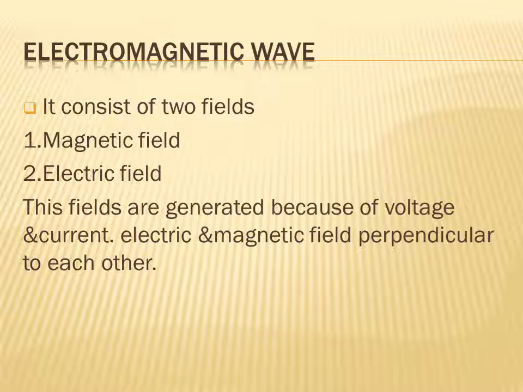Both fields are perpendicular to each other. So this wave is called an electromagnetic wave because the electric field and magnetic field are perpendicular to each other and both are simultaneously present. So this is the electromagnetic wave.